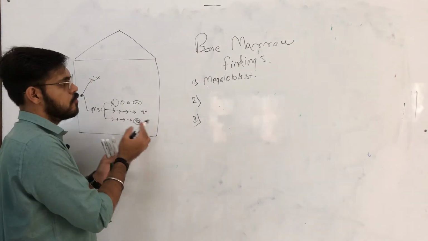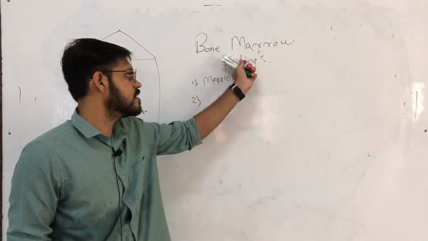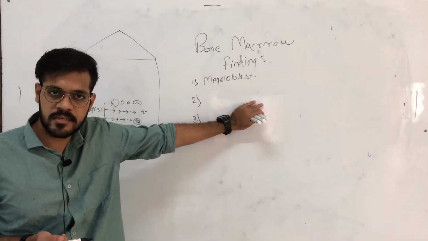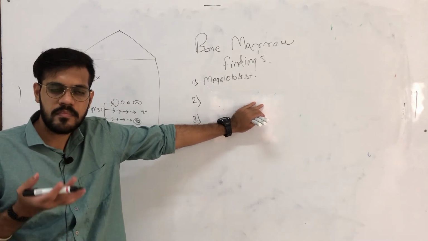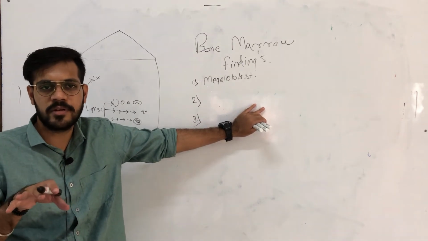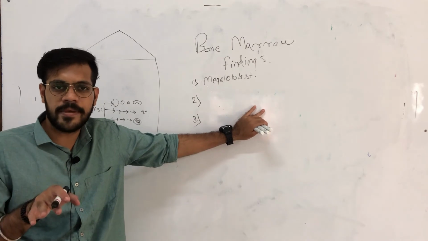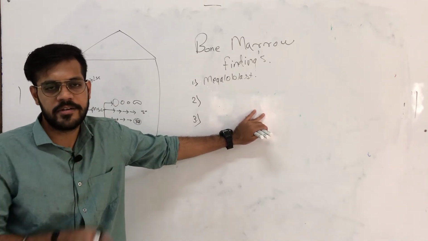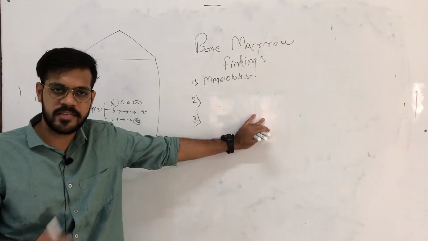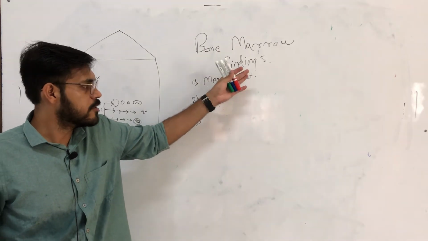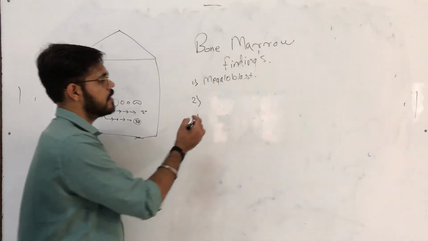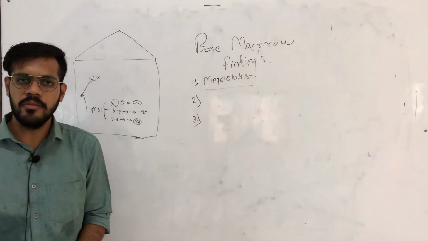Now, due to deficiency of folic acid and B12 in this patient who is suffering from macrocytic megaloblastic anemia, there will be a desynchronization between nuclear maturation and cytoplasmic maturation. In the first video I have explained it in detail, you may check there. Hence, due to this desynchronization in cytoplasmic maturation and nuclear maturation, there will be production of megaloblasts in the bone marrow.